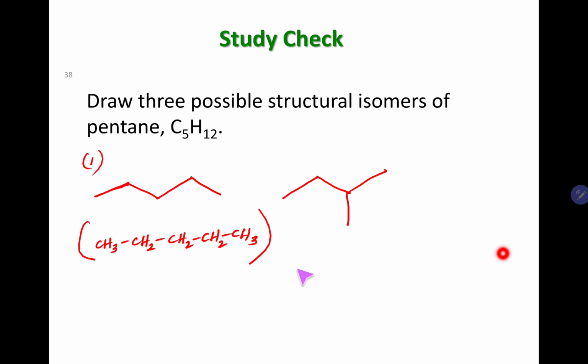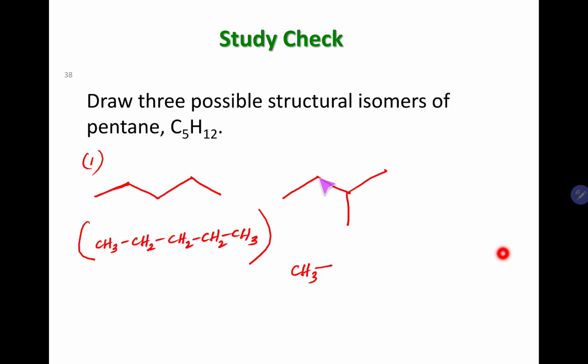Okay, so this carbon right here is CH3. Why is it CH3? Because that carbon only has one carbon-carbon bond. You need 4 bonds, you only have 1. So 4 minus 1 is what? 3. So you have 3 hydrogens.